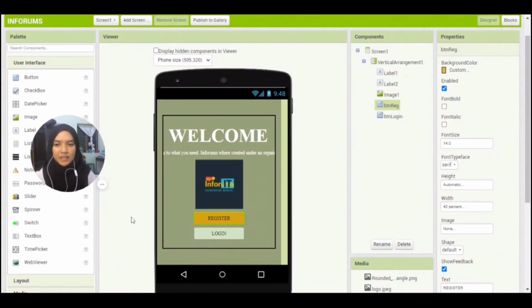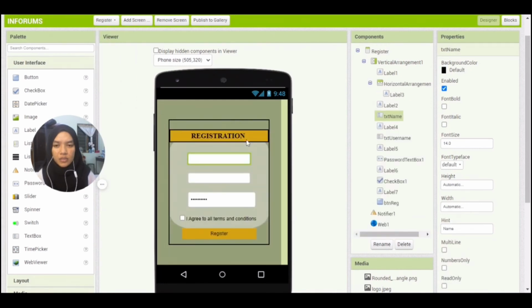So my name is Siti Mariam binti Zainal. My student ID is 2019215984. So I will continue with our mobile application. This is our main page interface, with the register and login buttons, and this is our logo. When you click the register button, you need to fill in the registration form and click the register button.